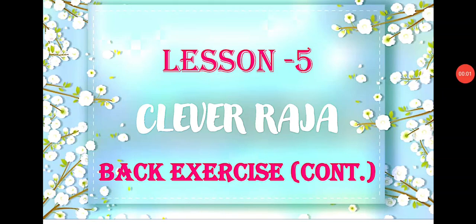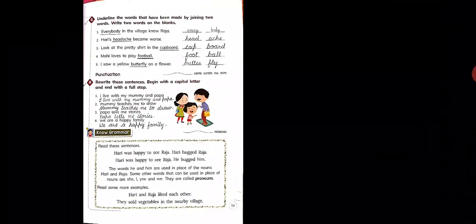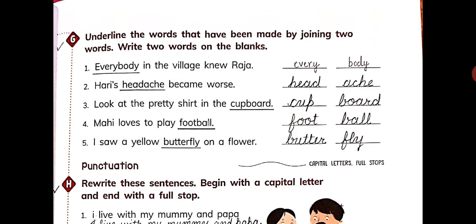Welcome back, children. In today's session, we will continue with the rest of the parts of back exercise of lesson 5, that is Clever Raja. Alright? So, children, earlier we discussed till part F. Now, let's begin with part G. That is on page number 55.